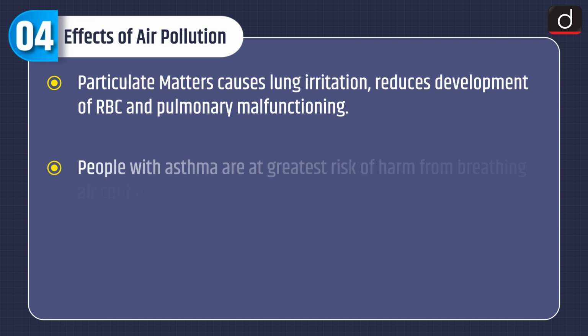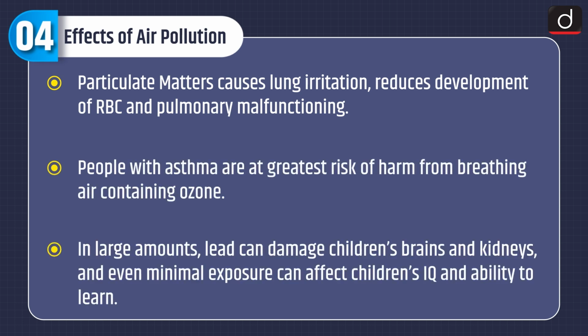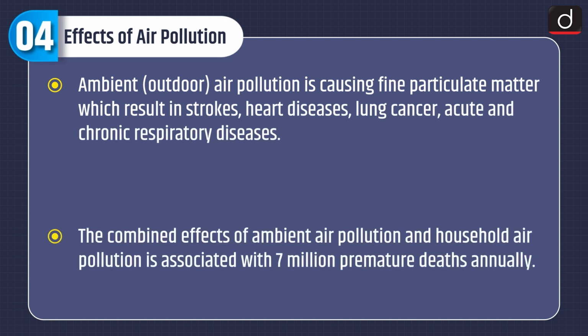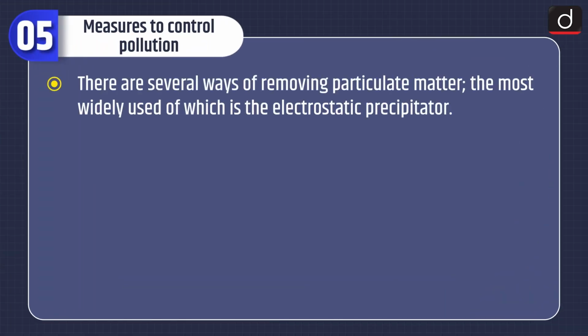Particulate matters cause lung irritation, reduce development of RBC and cause pulmonary malfunctioning. People with asthma are at greatest risk of harm from breathing air containing ozone. In large amounts, lead can damage children's brains and kidneys, and even minimal exposure can affect children's IQ and ability to learn. Ambient air pollution is causing fine particulate matter which results in strokes, heart diseases, lung cancer, acute and chronic respiratory diseases. The combined effects of ambient air pollution and household air pollution is associated with 7 million premature deaths annually. Now let's talk about measures to control pollution.